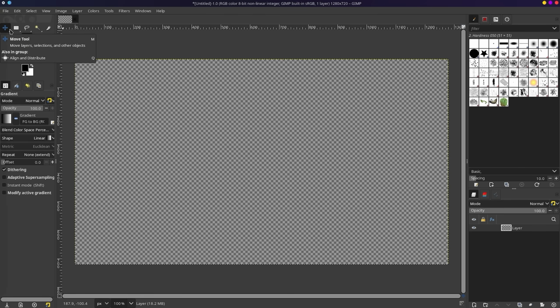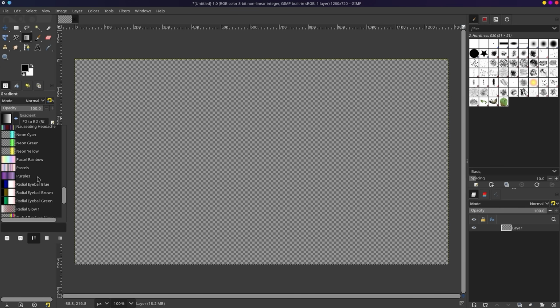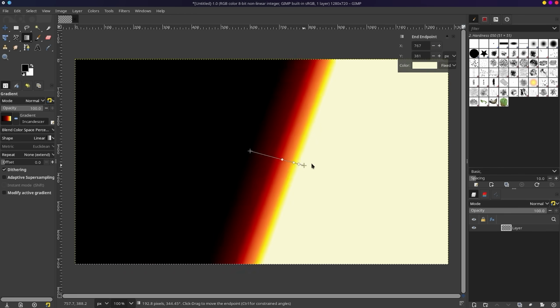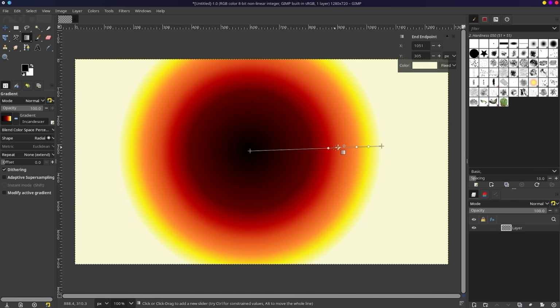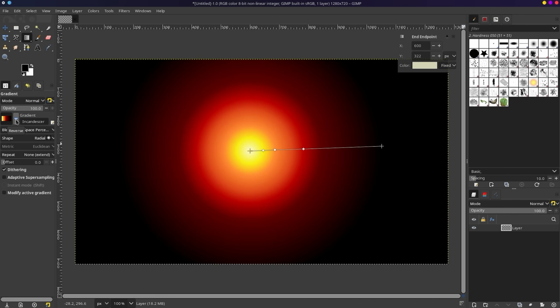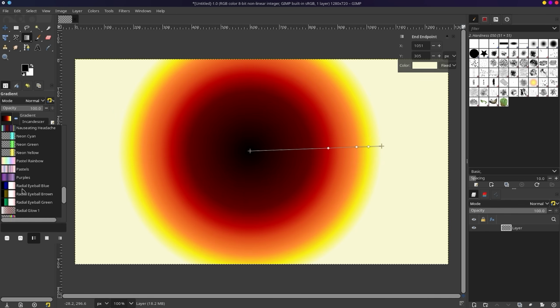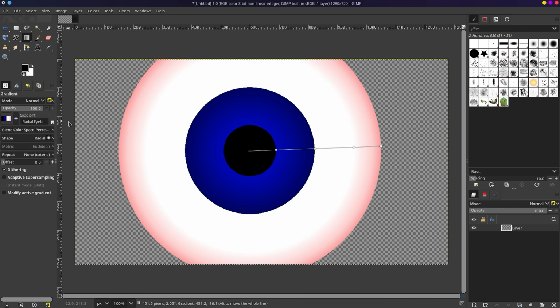So, gradient tool. We can use G to access that. It's what I want. Has a lot of different built-in gradients. This one looks cool. Woohoo! And I want to do a radial gradient. Is there a way to reverse the gradient? Oh, right here. Cool. That is something I have to do a lot, is reverse my gradients around. That's really cool right there.